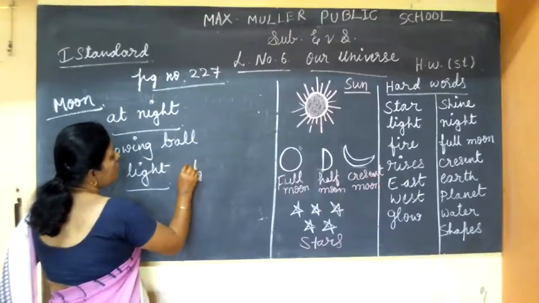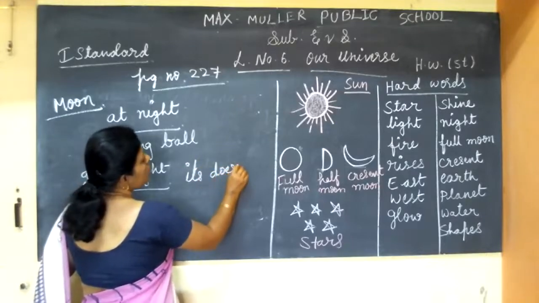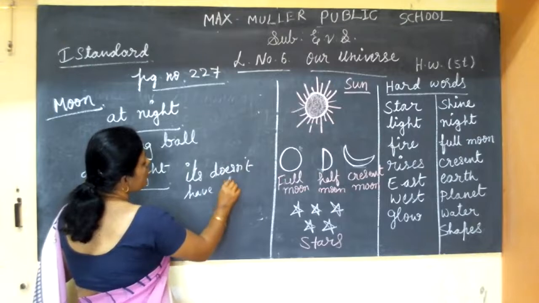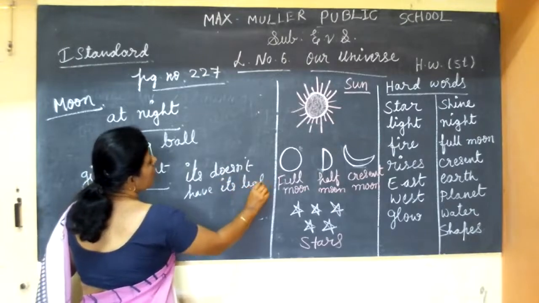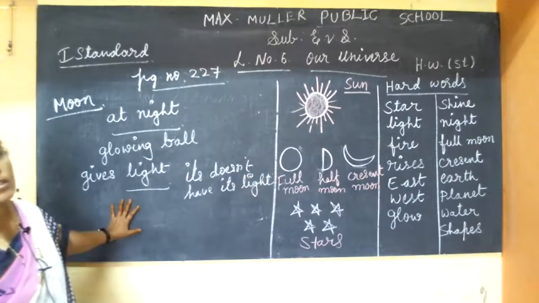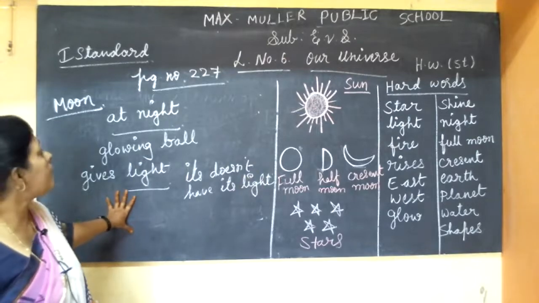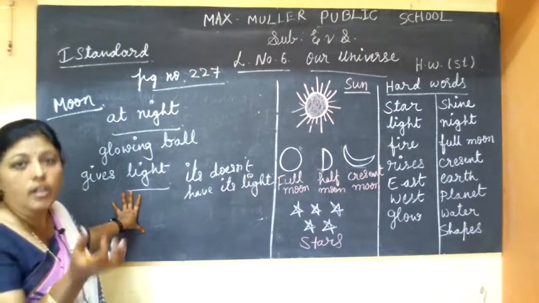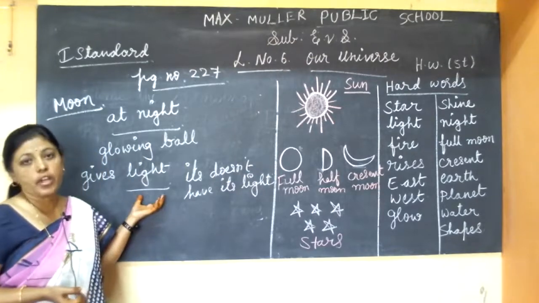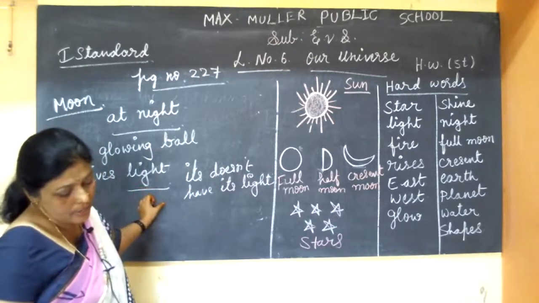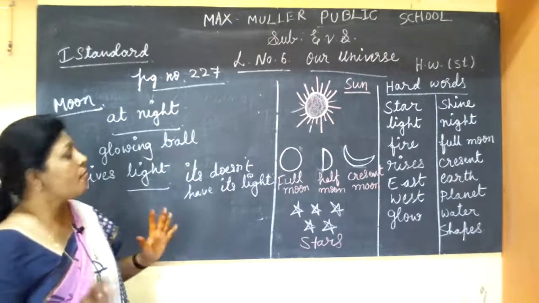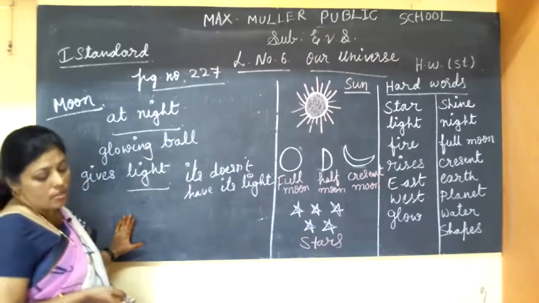It doesn't have its own light. It takes the sun rays. When the sun rays fall on the moon, it takes them and gives that light at night. Every night the moon shapes will change.